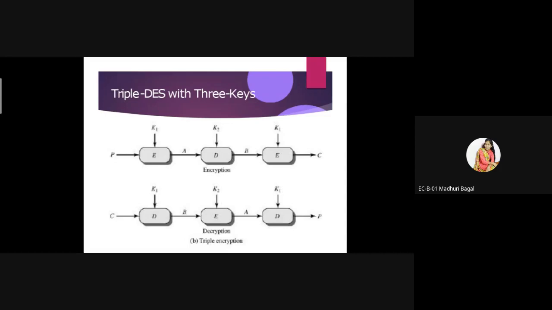In this way we can convert the plain text into the ciphertext. And in decryption we first perform the decryption with key k1, then encryption with key k2, and then again decryption with key k1. So by using triple DES with three keys, we can convert the plain text into the ciphertext as well as the ciphertext into the plain text.